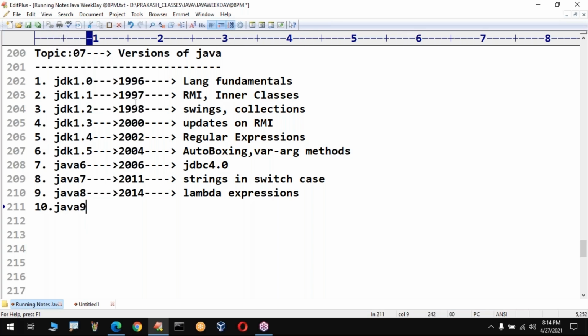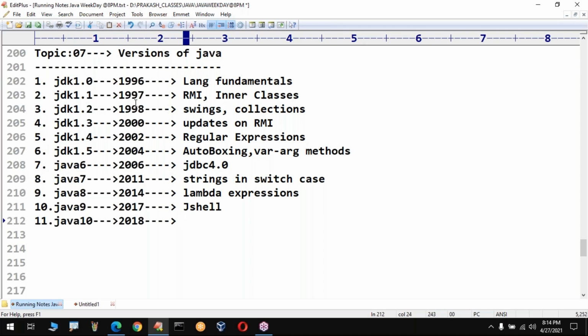Then, Java 9. When did Java 9 come into the market? 2017. What are the new concepts they introduced? Do you know shell scripting? The JShell concept is introduced. Still, n number of features are there. Just one or two I am explaining for easy understanding. That's all, so don't worry. While the examples are going on, I will cover one or two new updates.